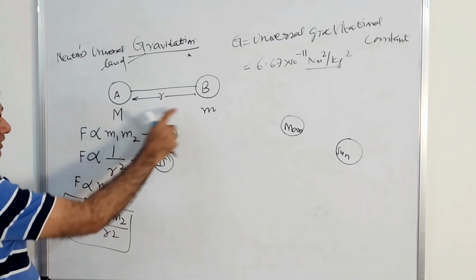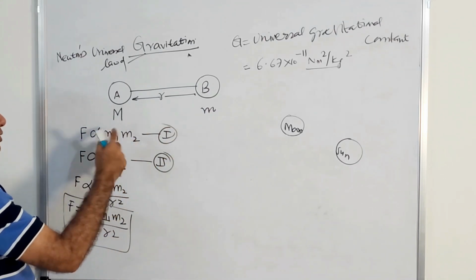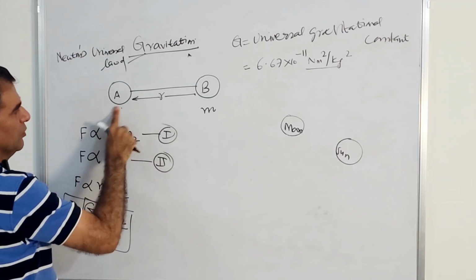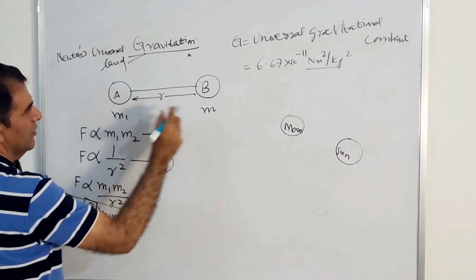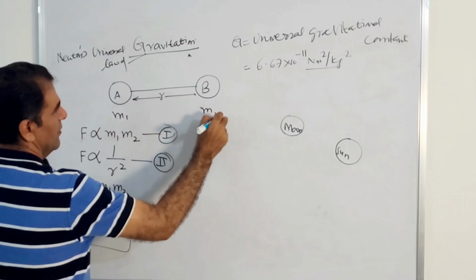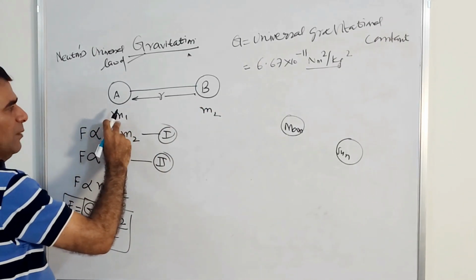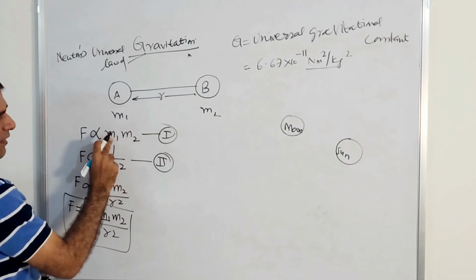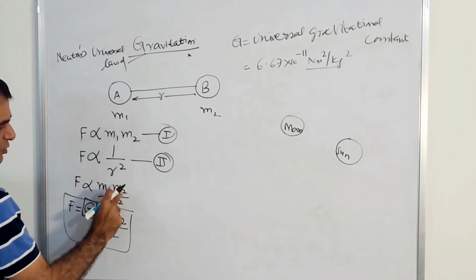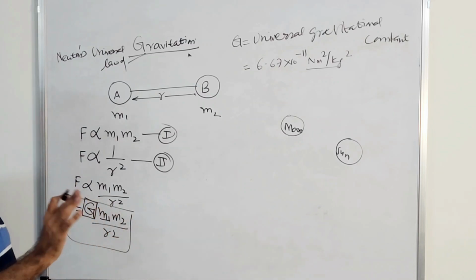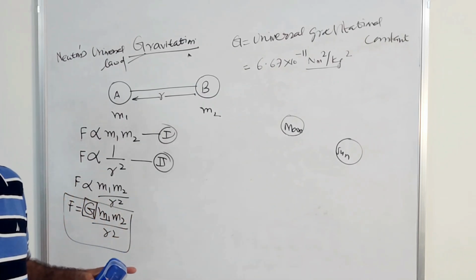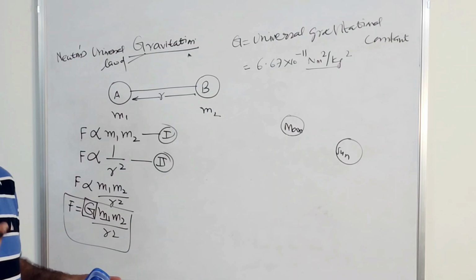Here I have taken m and capital M. I have taken m1, m2. You can take m1, m2, so that I don't have to change here. Otherwise, you can take m, capital M, small m. Then here it will be capital M, small m, capital M, small m. No problem, because everything is the same. It is your nomenclature, what you are calling them.